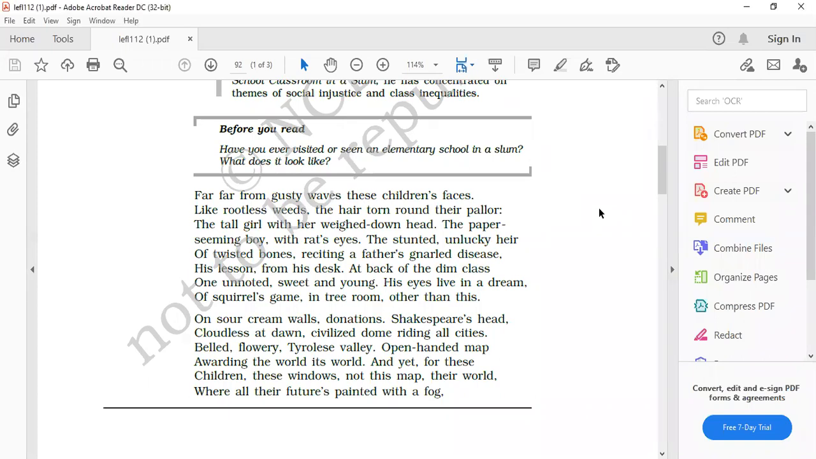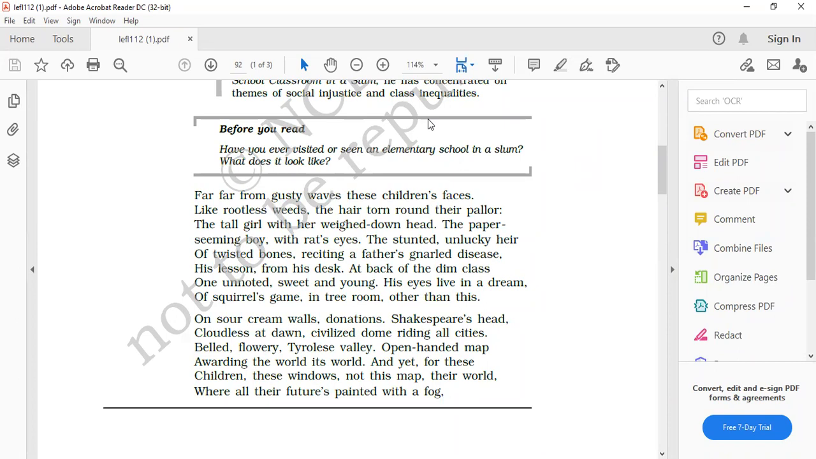What is the purpose of using these types of images? Why has the poet used these images, and what effect has been created through those images? Not clear? Khushi beta?